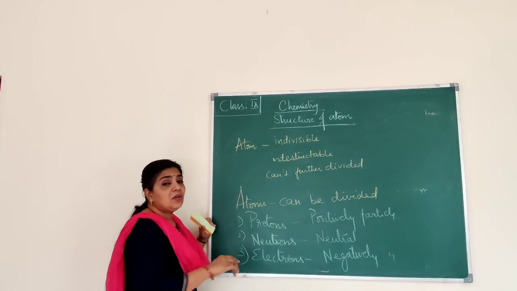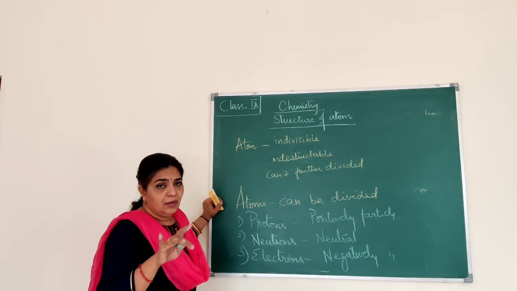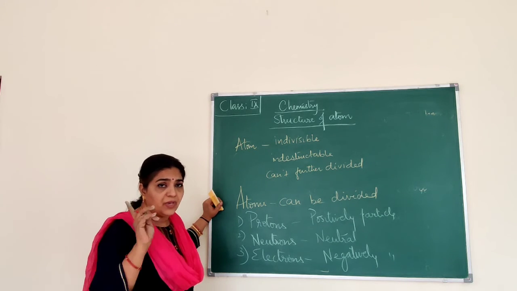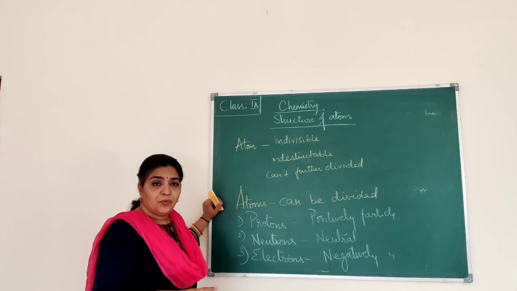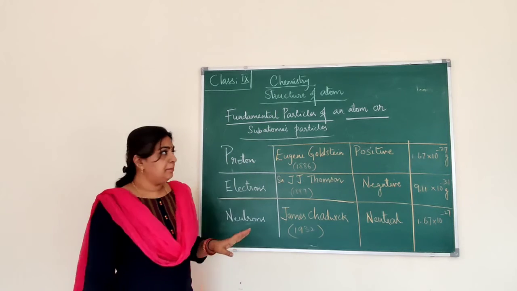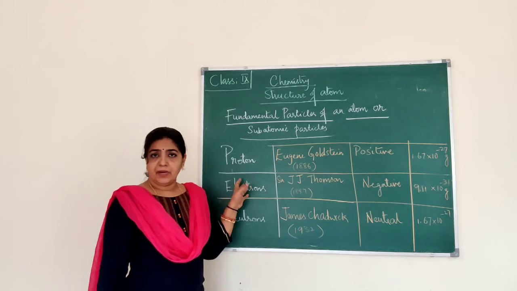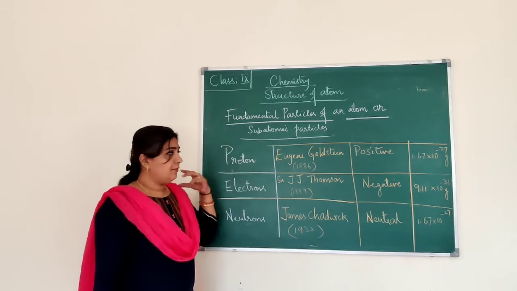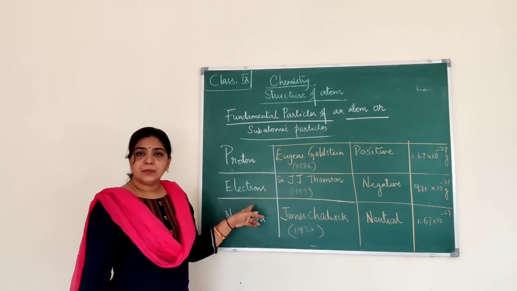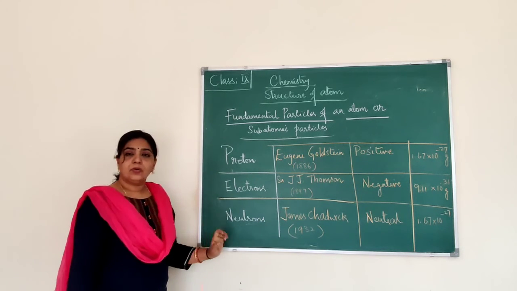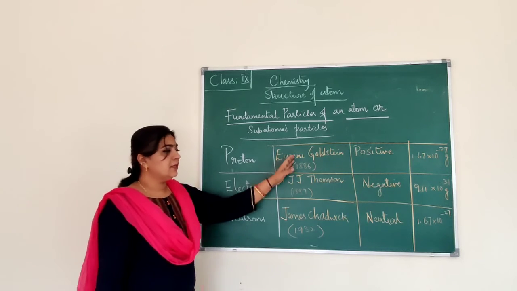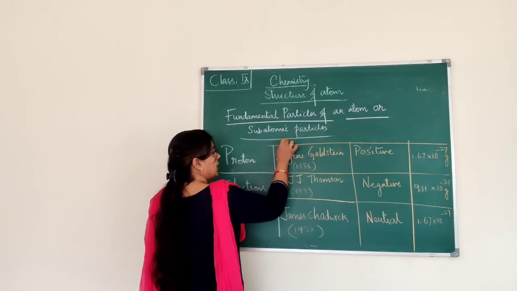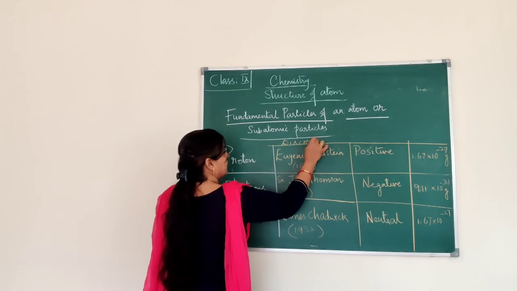When J.J. Thomson was working on this model of an atom, the neutrons were not yet discovered. Okay, only the protons and electrons. So, which are the 3 fundamental particles of an atom? It also means the same as subatomic particle, or you can call it a fundamental particle. So, which are the fundamental particles? There are protons, electrons, and neutrons. And these are the scientists who discovered them. So, this column is the discoverer.